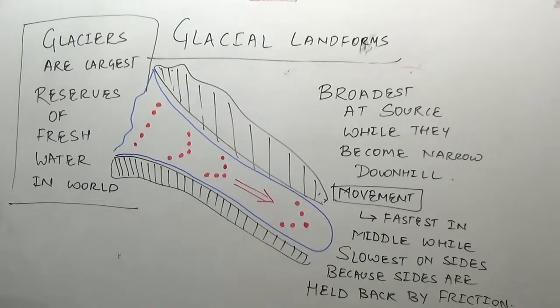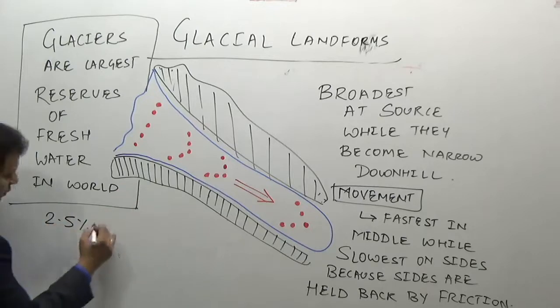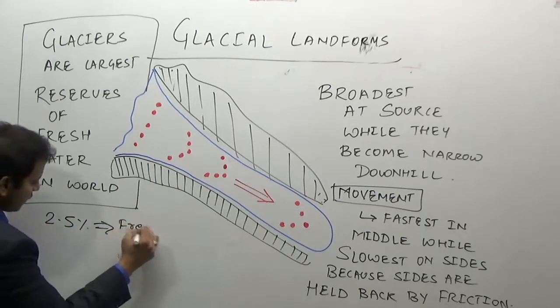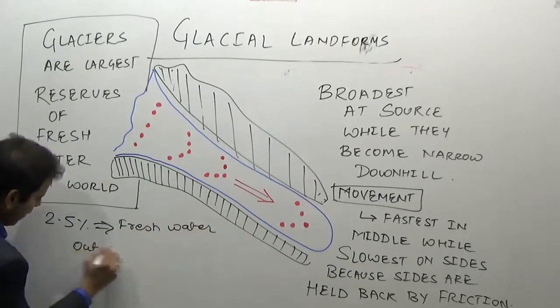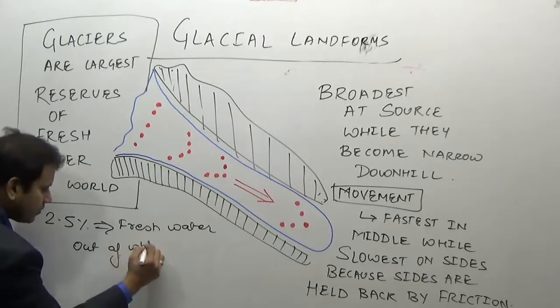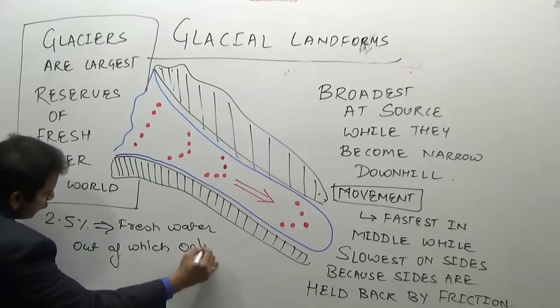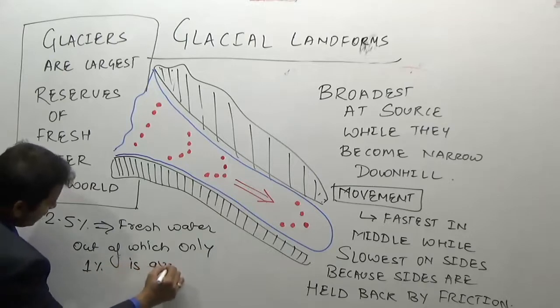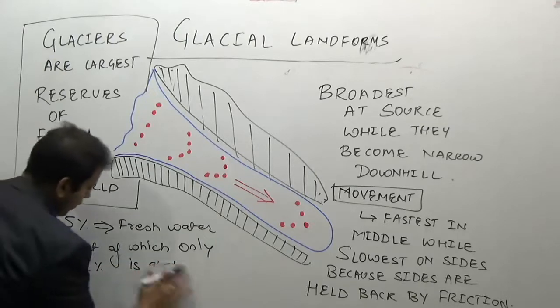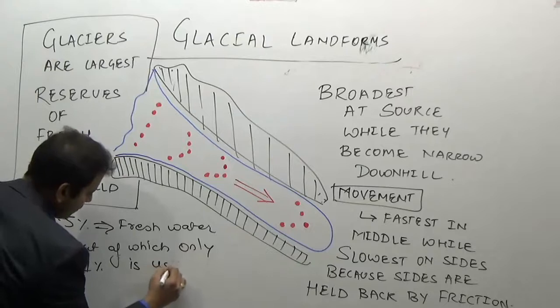What is the quantity of fresh water? 2.5% of the total water in the world is fresh water, out of which only 1% is available or is useful.